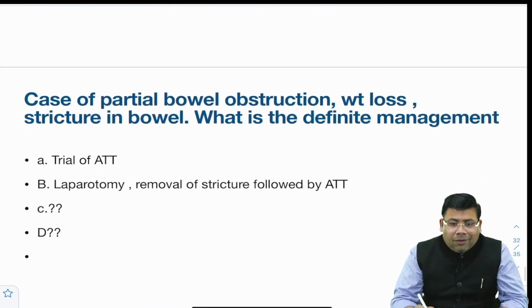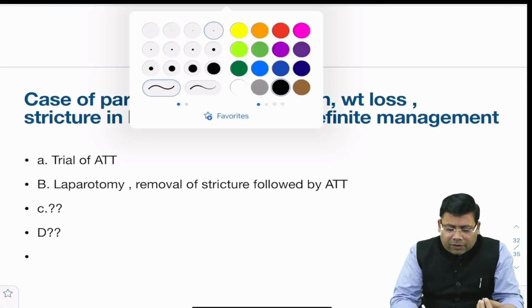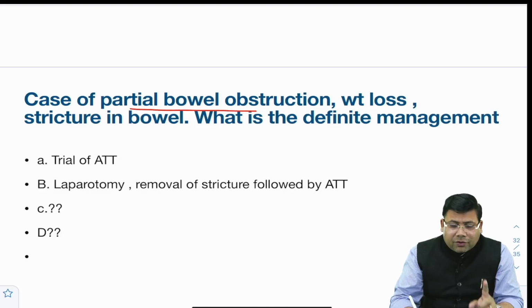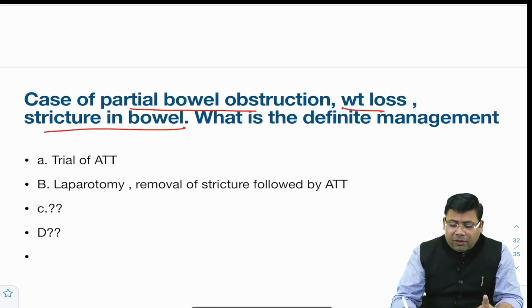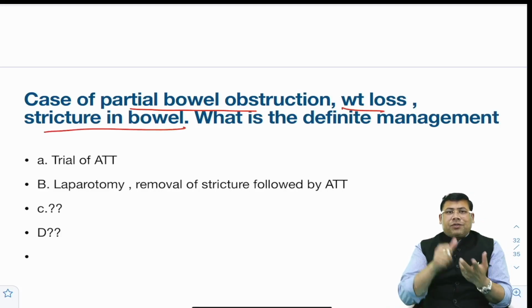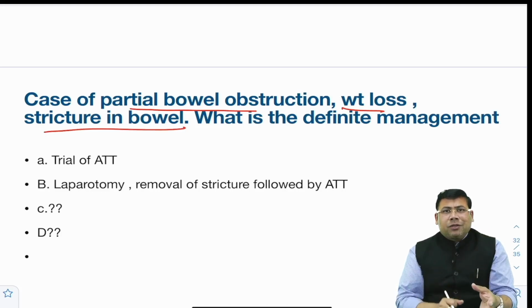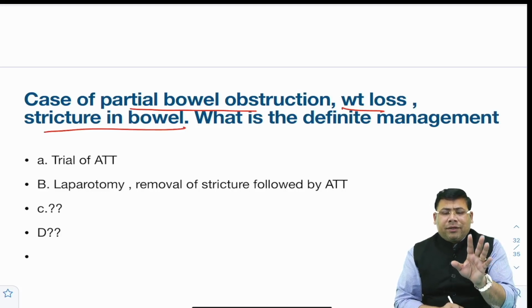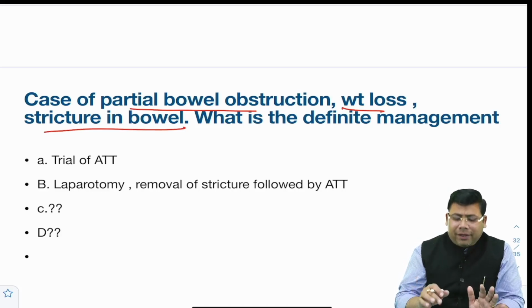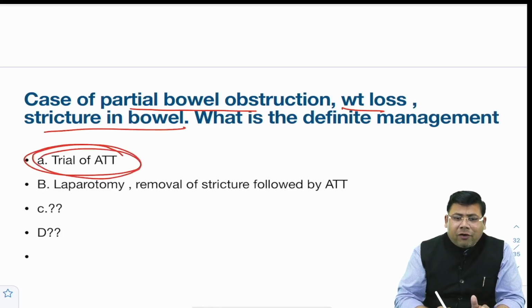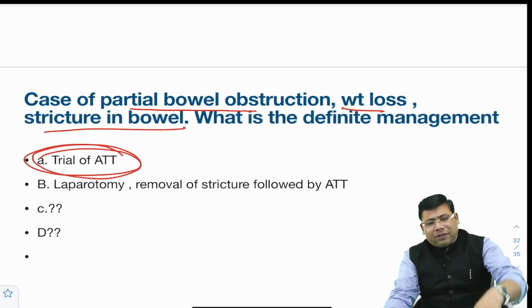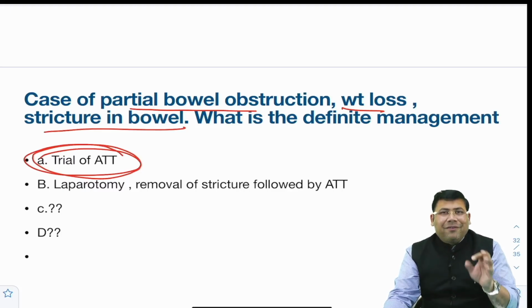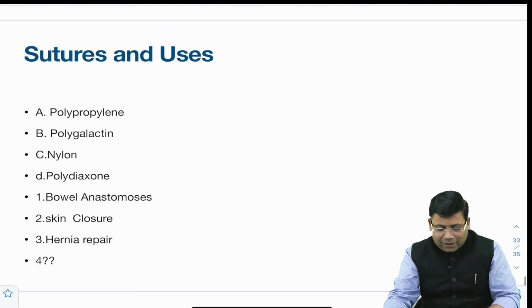Now, again a very simple question, a clinical scenario given of a partial bowel obstruction, partial, remember, so surgery is not mandatory, weight loss, stricture in the bowel. So bowel obstruction, weight loss, stricture, the very simple diagnosis is inflammatory bowel disease, or you can say intestinal tuberculosis in a country like India. So I would have easily gone for a trial of ATT, and if it would not have responded, then only would I have gone for a stricturoplasty or maybe a resection. So this is a very simple and straightforward management in this case.